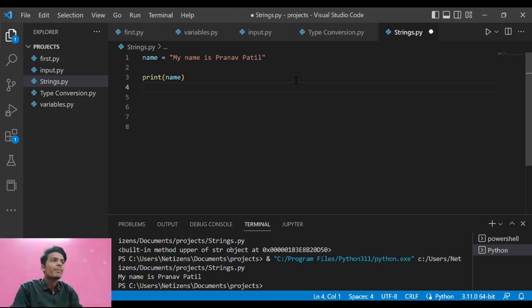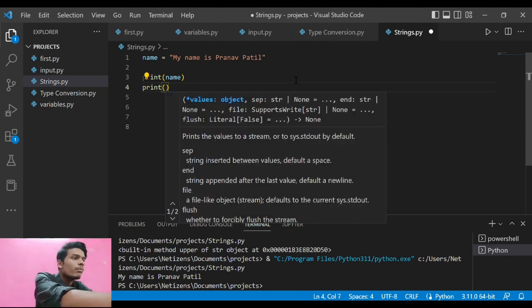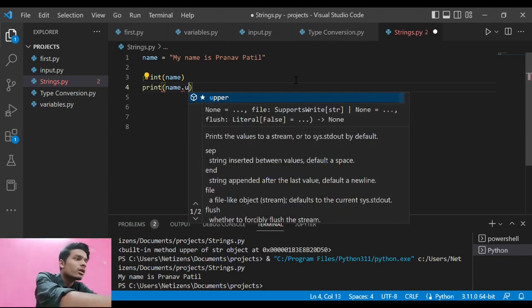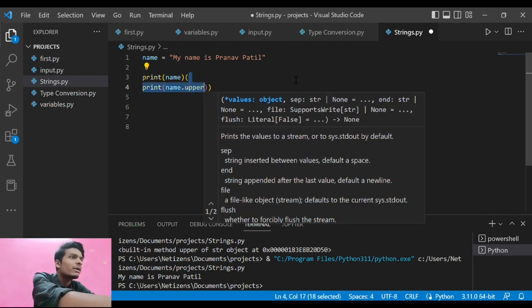In Python we are provided with a bunch of actions, a bunch of methods that are available just for Python. So if I type print, in brackets name dot upper, it will show the result of that method.